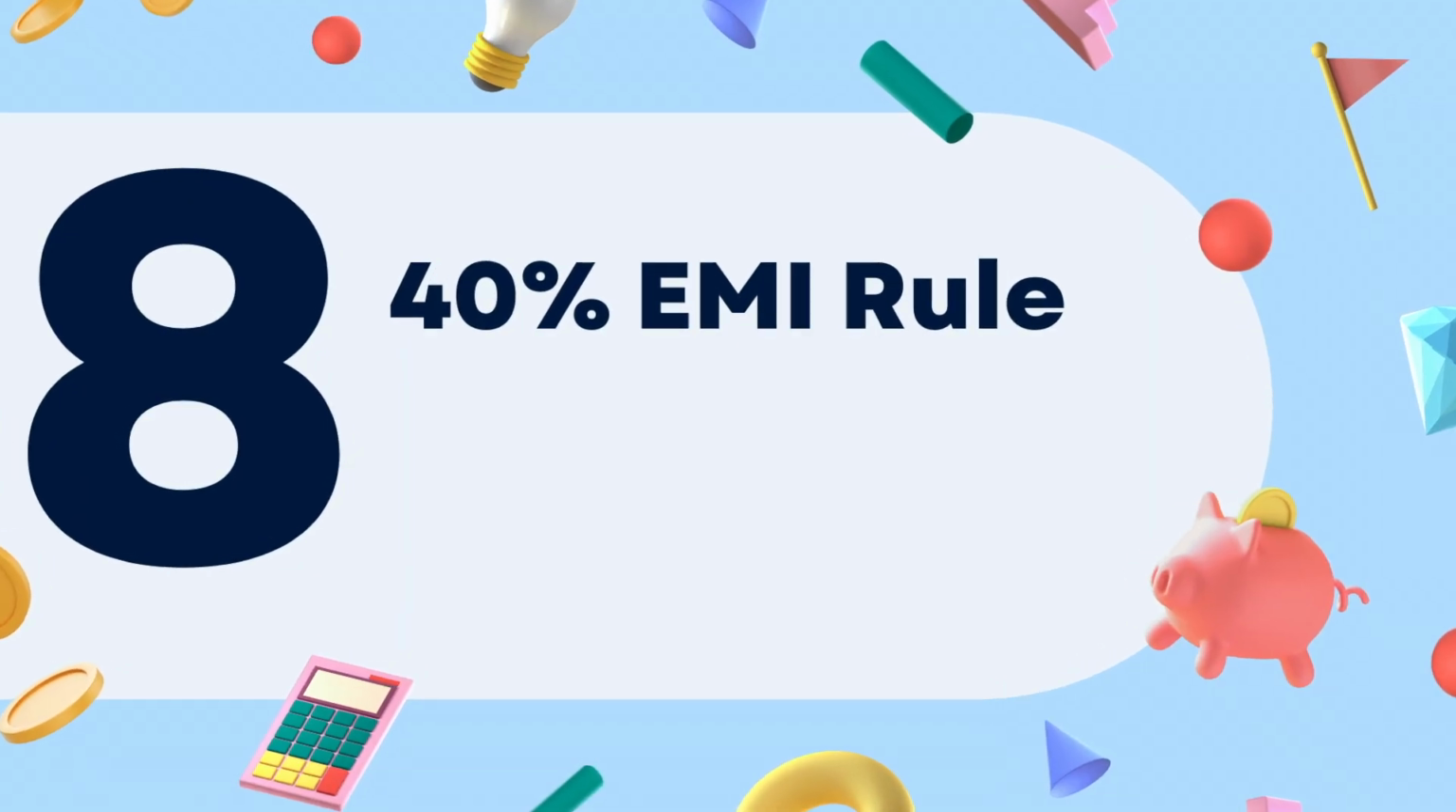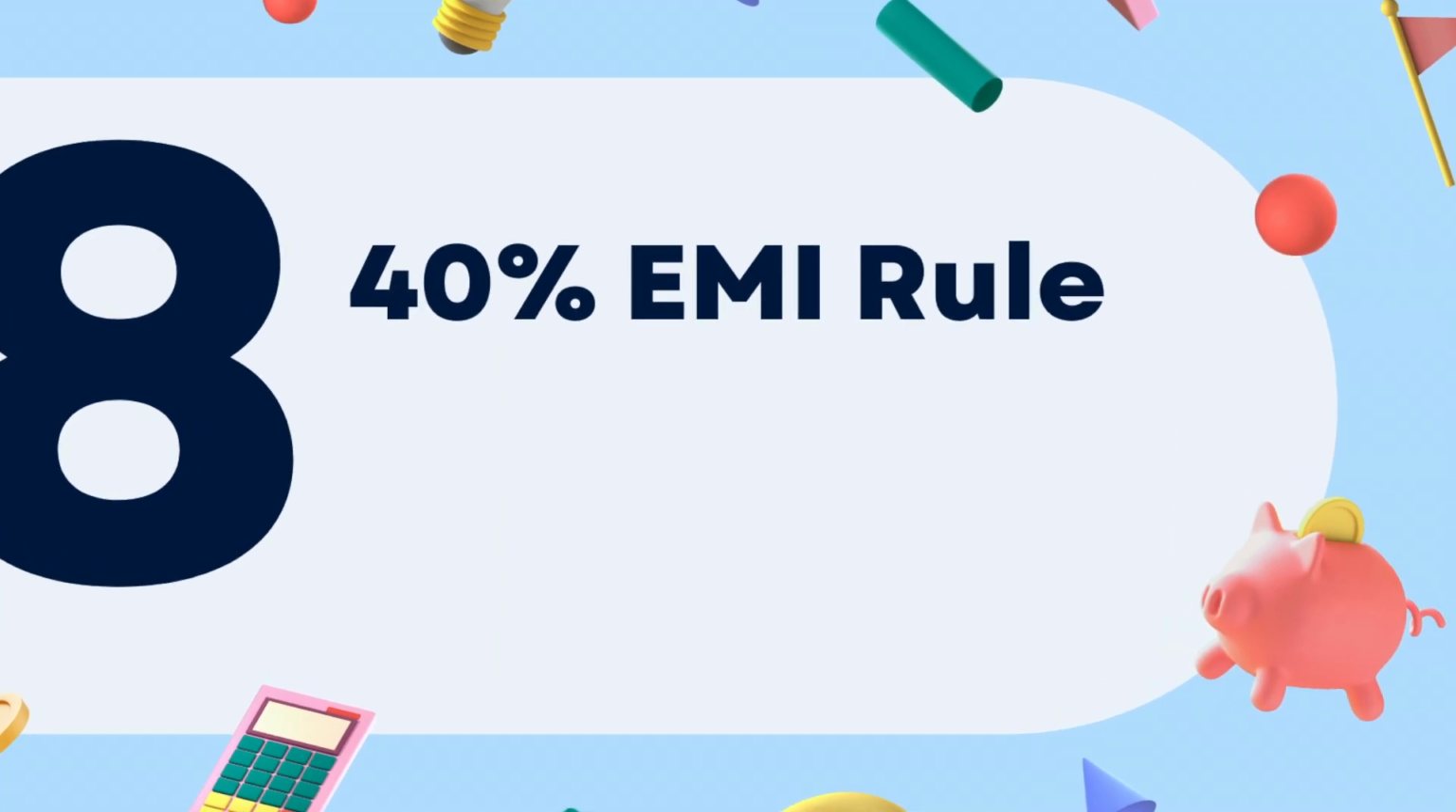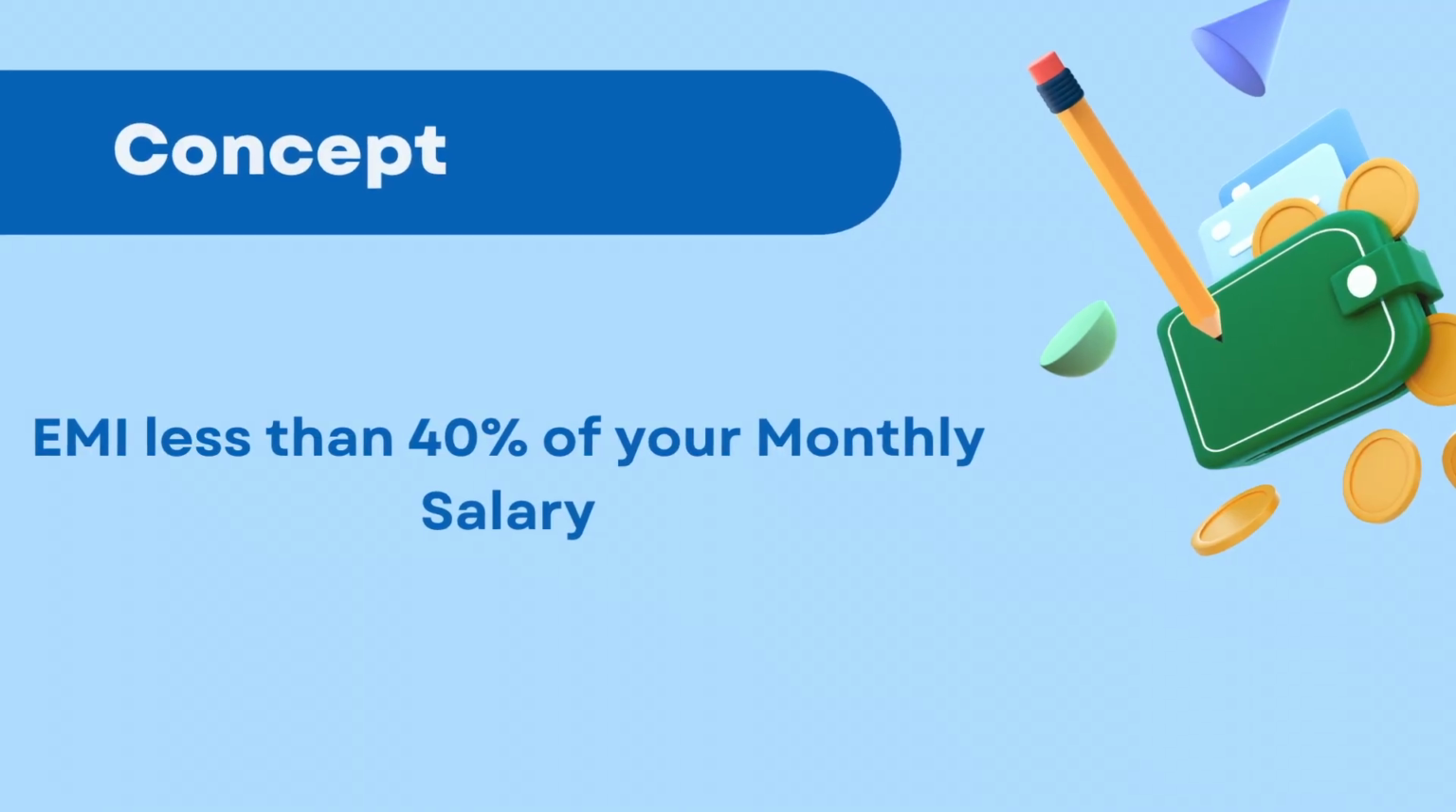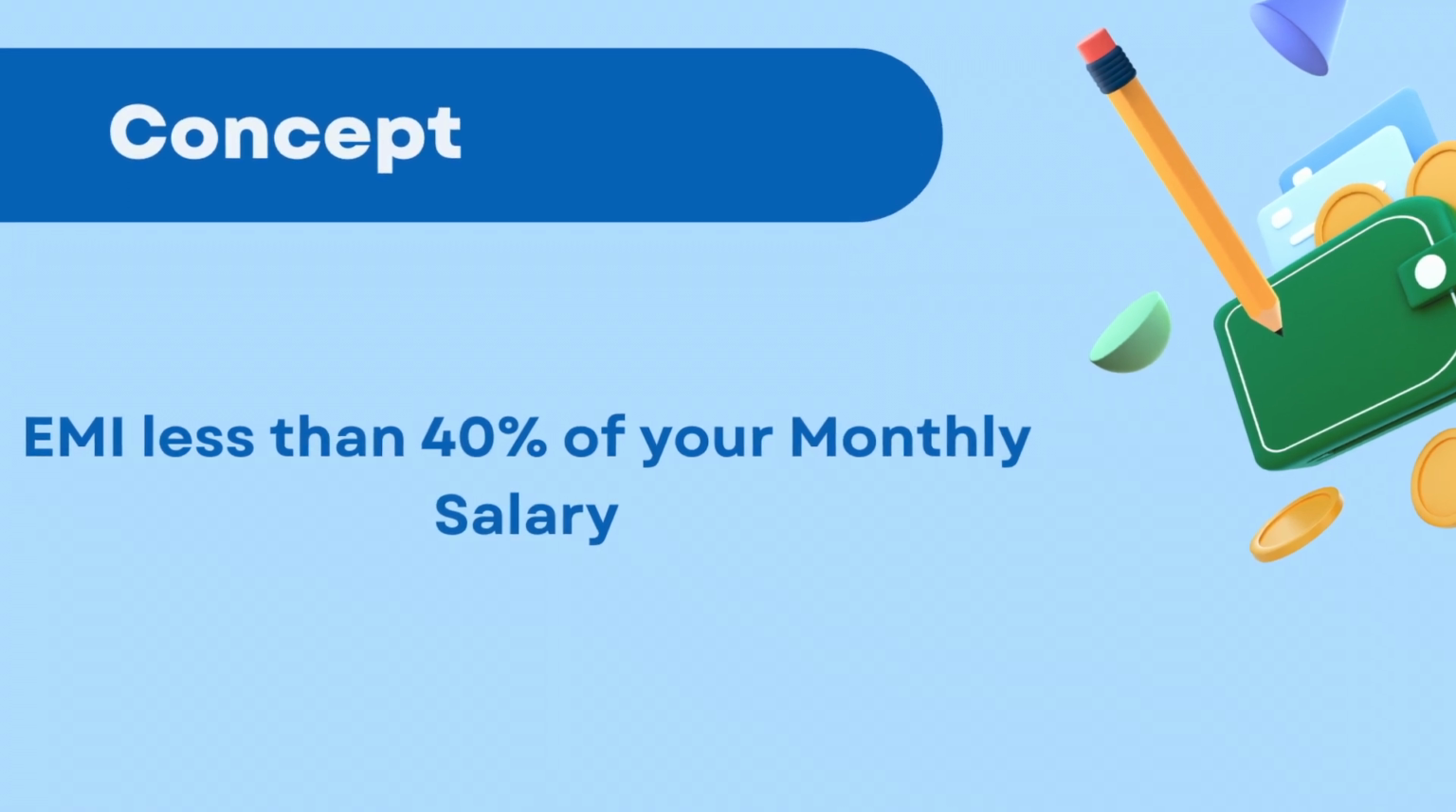Rule number 8. 40% EMI rule. If you are planning to buy a home, car or different gadgets using EMI, consider this rule. Your EMI should not exceed 40% of your monthly income. For example, if your monthly income is 50,000 rupees, your loan EMI should not cross 20,000 rupees at any point of time. The next time when you are taking a loan, keep this in mind.